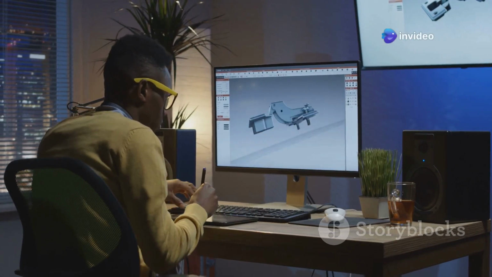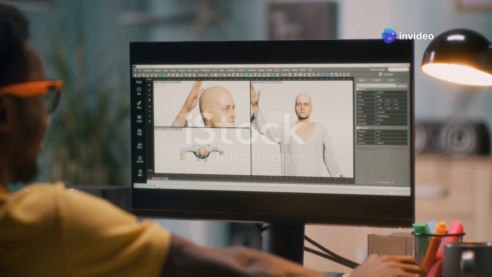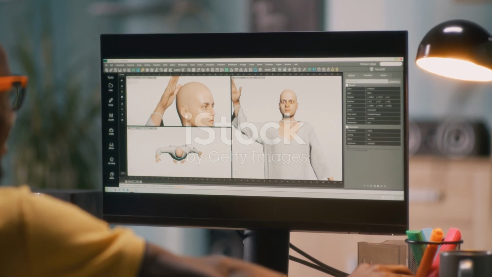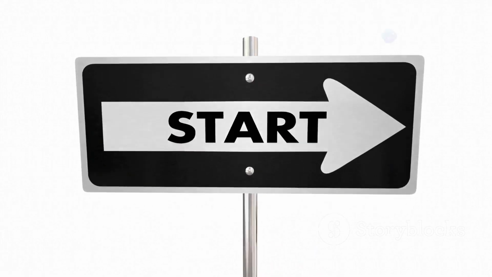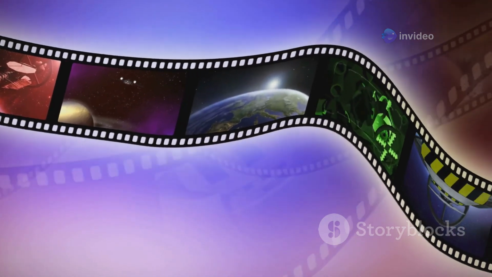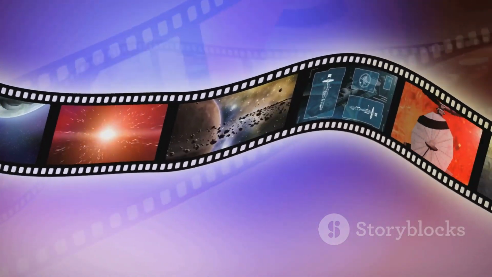Breathing life into models. Understanding keyframing and animation principles. Bringing static 3D models to life requires an understanding of fundamental animation principles. Keyframing, a cornerstone of animation, involves setting specific points in time where an object has a defined position, rotation, or scale. These keyframes act as markers, defining the model's state at crucial moments in the animation timeline.